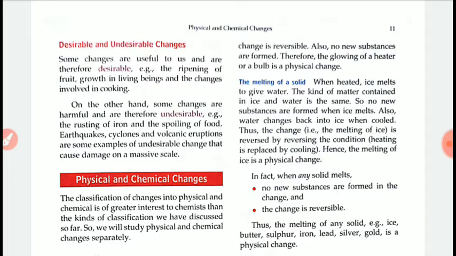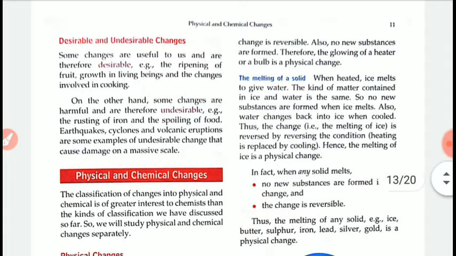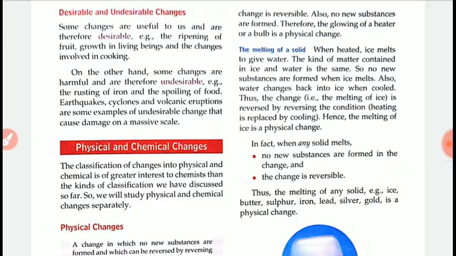Examples are the ripening of fruits, growth in living beings, and the changes involved in cooking. These are all desirable changes.